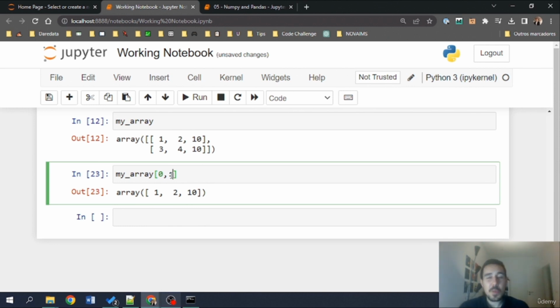Okay, so experiment a bit with these types of objects and see if you can do some operations on top of them. This should be pretty fun to work with, and also check the documentation of the official NumPy library so that you can get a bit more familiar with this type of object.